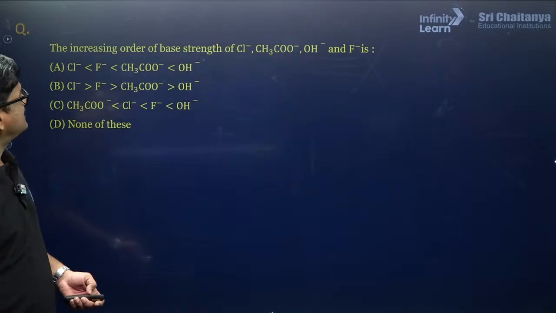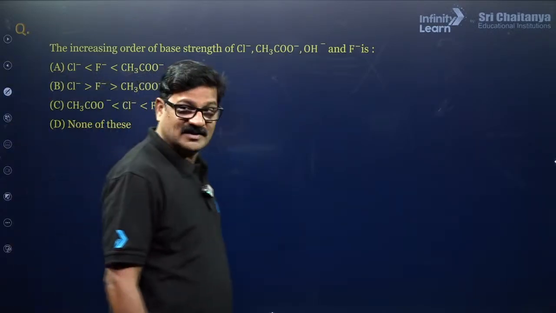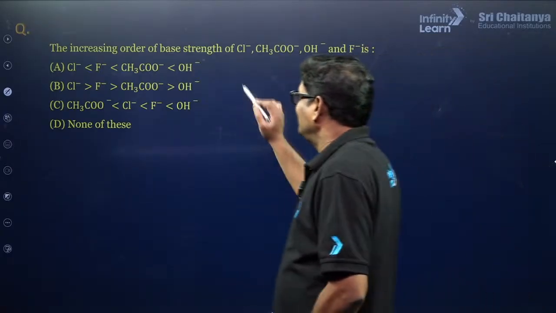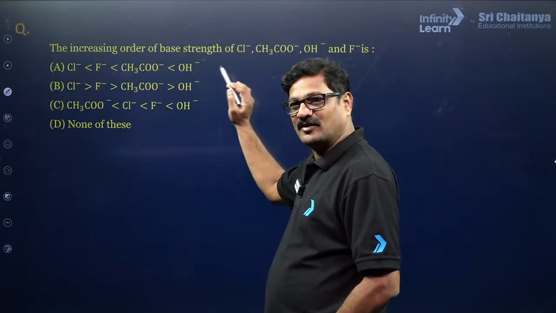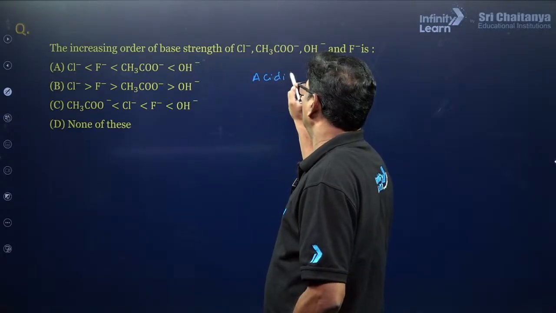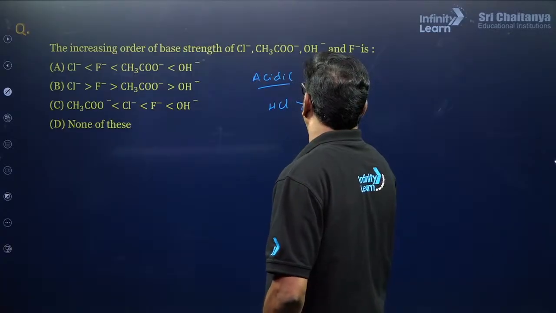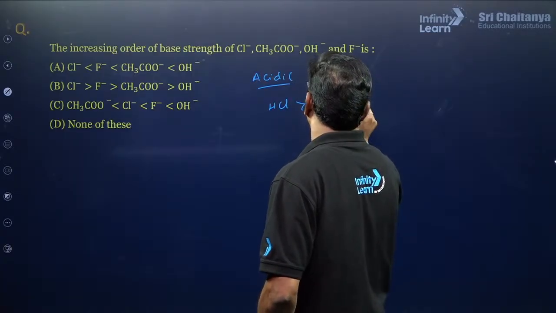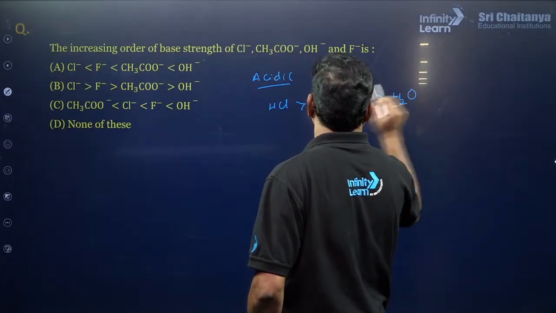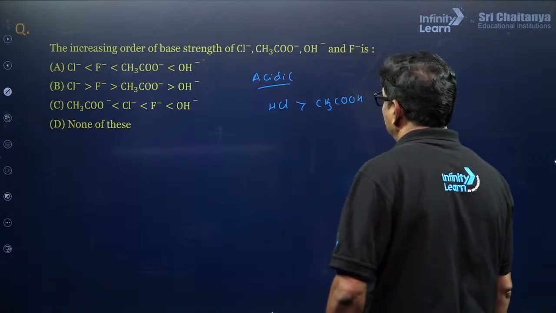Next question: increasing order of basic strength of these. Let us use our logic again. A strong acid will have a weak conjugate base. Let us talk about their acidic strength: HCl is greater than CH3COOH is greater than H2O, and HF is also given here.